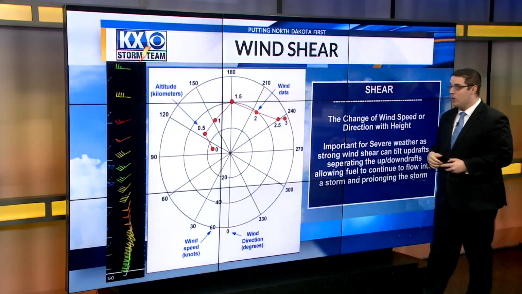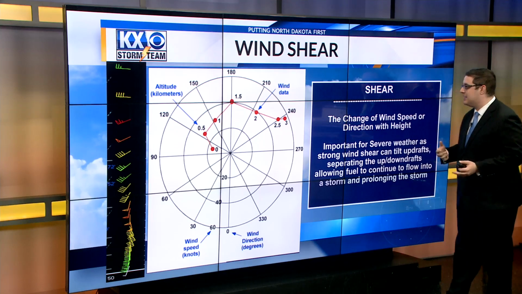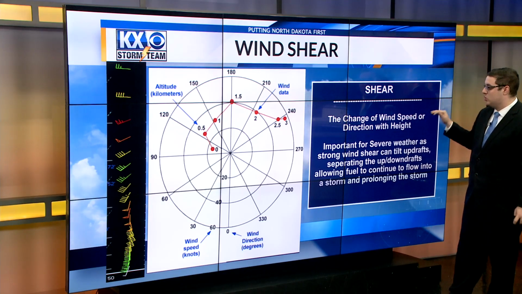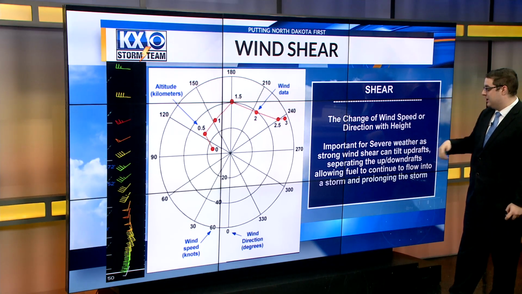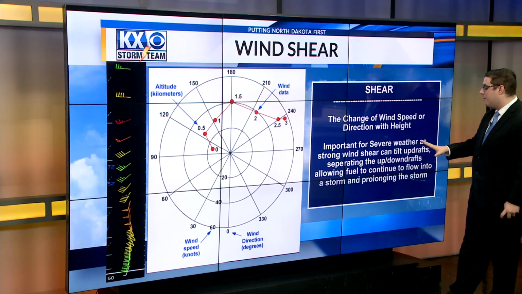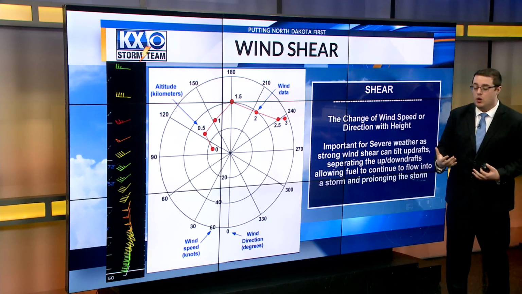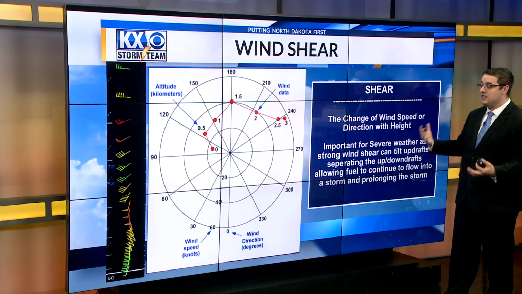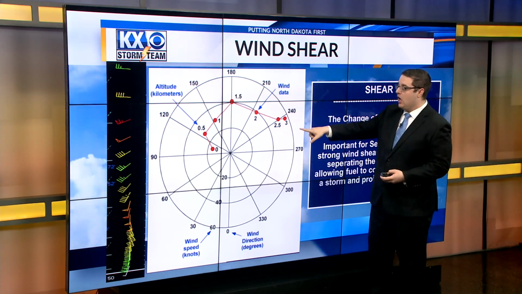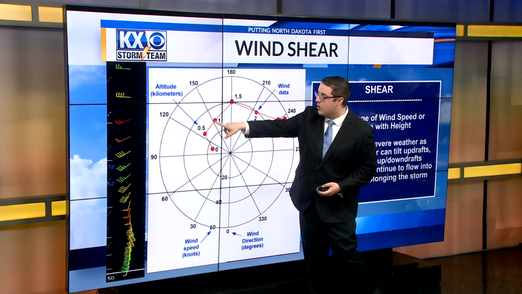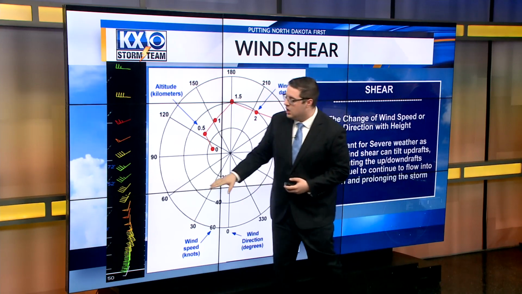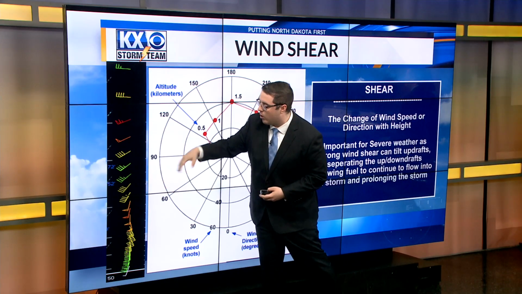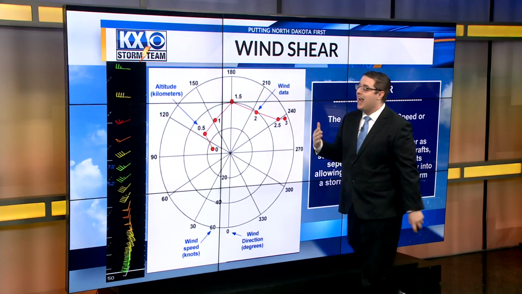And we also have wind shear. You hear this a lot as well, and that is the change of wind speed or direction with height. This is important to severe weather as strong wind shear can tilt updrafts, separating the updrafts and downdrafts, allowing fuel to continue to flow into a storm system. And we can tell these by looking at a hodograph here. This is where at the surface, and we can go up in the atmosphere and see how those winds change with speed and direction. And we can also look at a Skew-T here, and that will show us how our winds are changing with direction and speed.